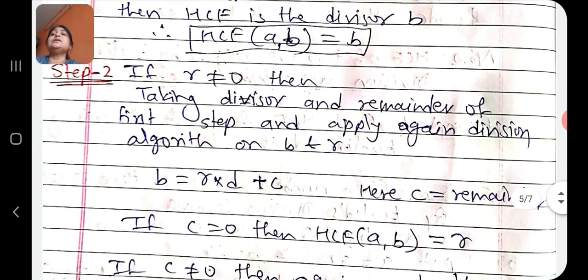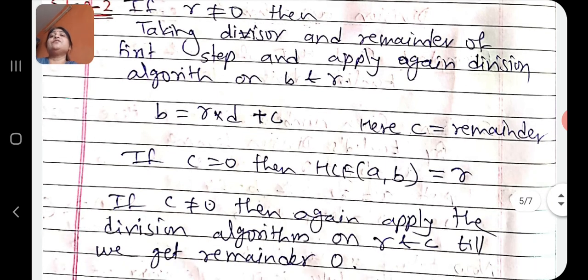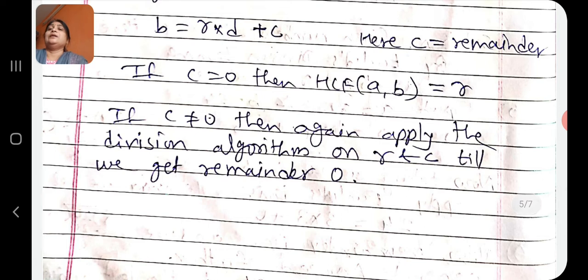If C is equal to 0, then the HCF of A and B is equal to R. Here R is the divisor of the second step. And again, if the remainder C is not equal to 0, then apply the division algorithm on R and C till we get remainder 0. These are the steps to find the HCF by Euclid's division lemma.